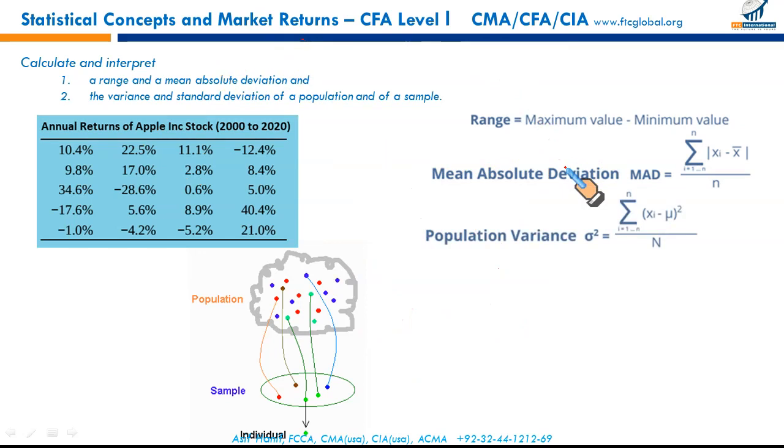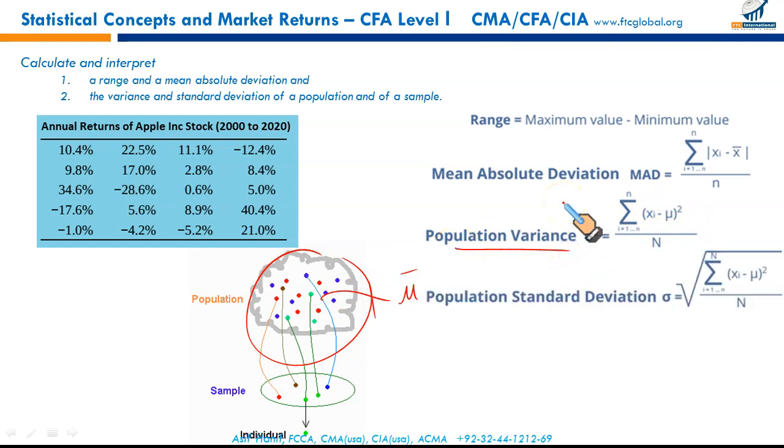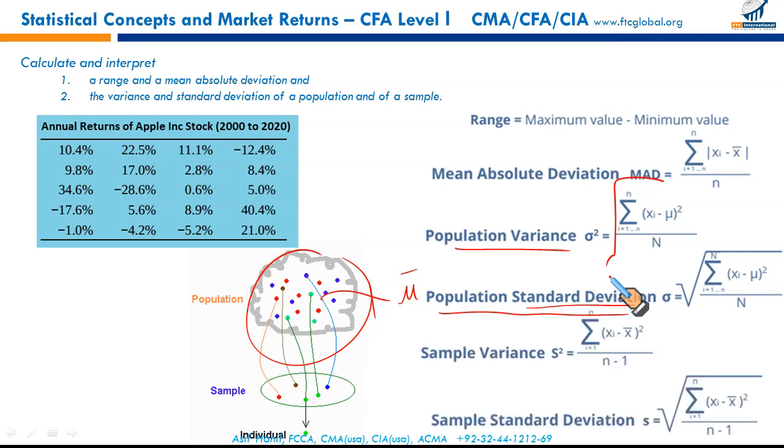Then we have population variance. For the population, we will first calculate the population mean for the whole data, and then we will calculate the deviation from the mean. All these deviations, squared and divided by the number of observations, will give you the population variance. This will calculate the deviations in the whole population. Population standard deviation: taking the square root of the variance you have calculated is simply the standard deviation. I'm sure these are just the basic things. I'm not going to go into detail. You have read these in your undergraduate courses, even in your basic 12th or 14th standard. So we're just gliding through these ideas.